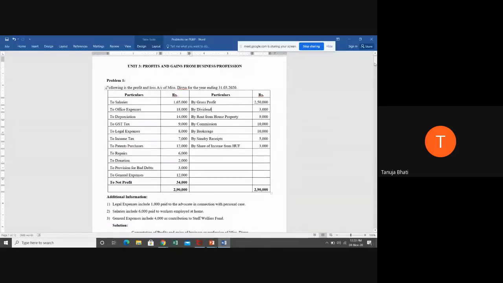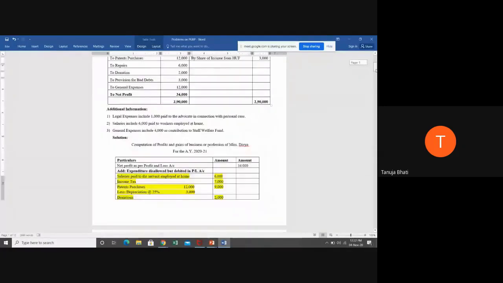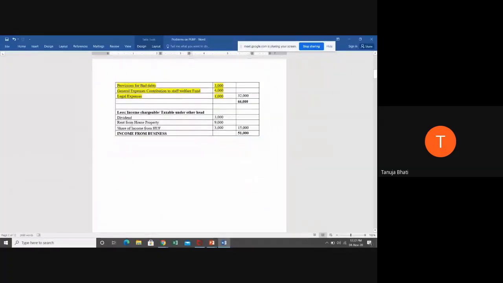Only which incomes are purely relating to business should be considered. So dividend of 3,000, what are you going to do with it? Less incomes chargeable or taxable under some other head. So dividend of 3,000 we are not going to consider under incomes, because this is an income which is taxable or chargeable under the head income from other sources.